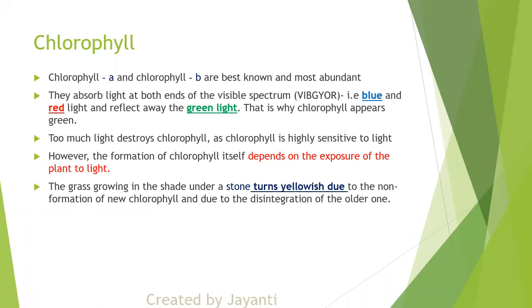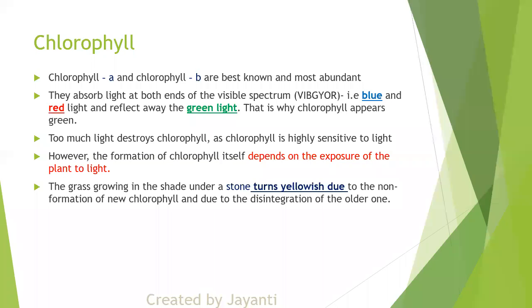Now there are two chlorophylls which are popularly known, that is chlorophyll A and chlorophyll B. Now chlorophylls absorb light at both ends of the visible spectrum. Majorly, it absorbs violet-blue as well as red light, and it reflects green light. Therefore chlorophyll appears green. So if they ask you why chlorophyll appears green, it is because it is reflecting green light.